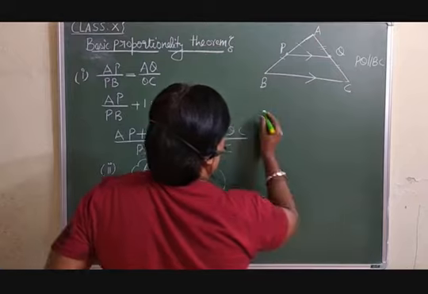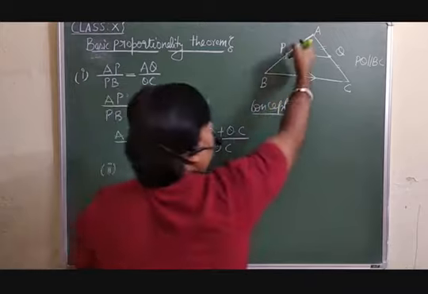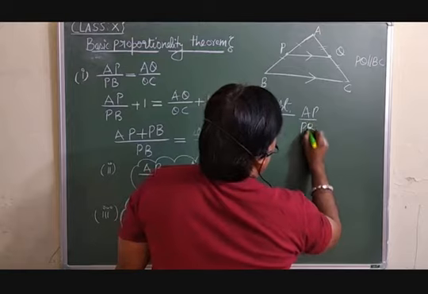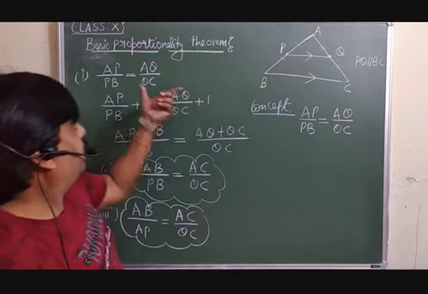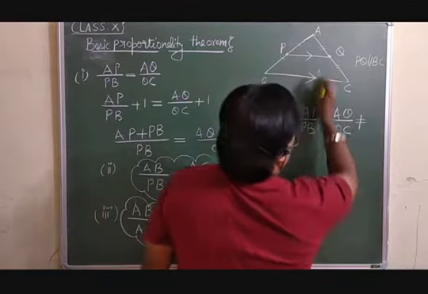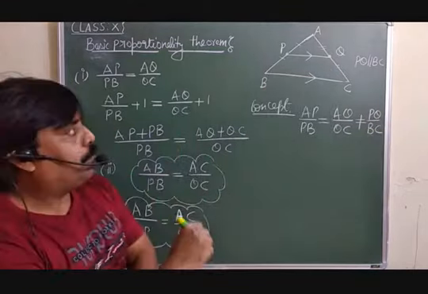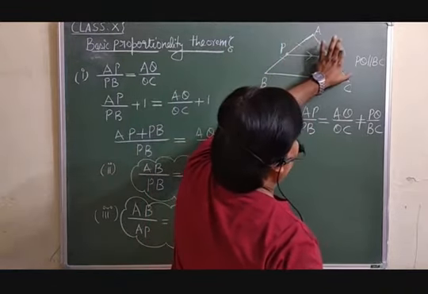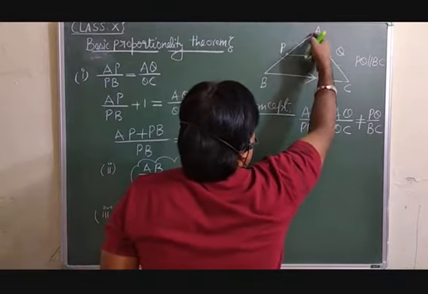Here is the most important point, the concept which I want to discuss. If you are taking AP over PB is equal to AQ over QC, this is the BPT, but this is not equal to PQ over BC. The important point is that AP over PB is equal to AQ over QC, but it cannot be equal to PQ over BC, because if we look carefully, here you are getting two triangles.